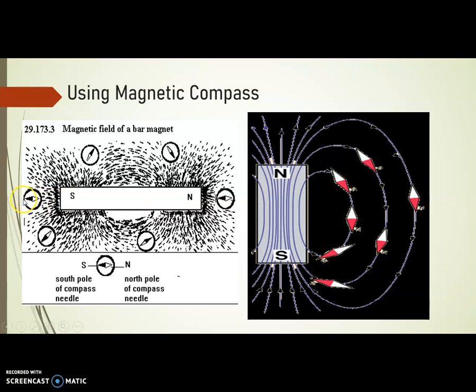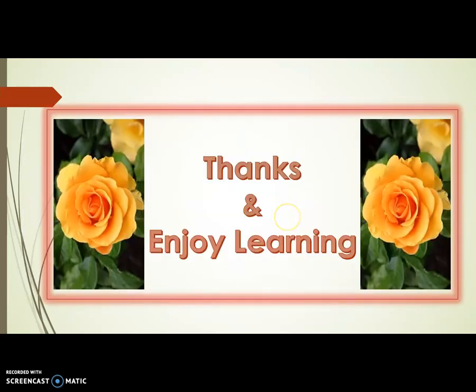Now if we mark the position of the south pole, bring the north pole to the position of that south pole, and move the magnetic needle continuously, we will find that it traces a path just like this curve, which gives the magnetic lines of force, starting from the north pole to the south pole.